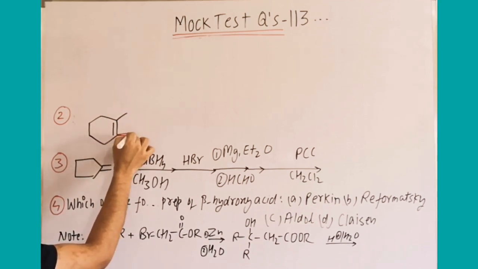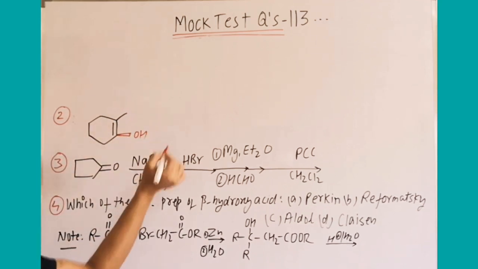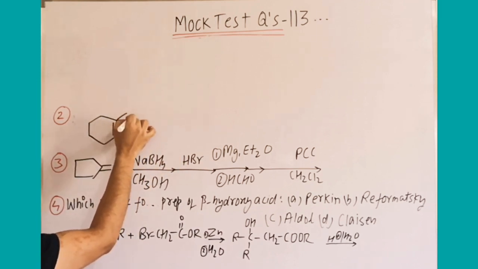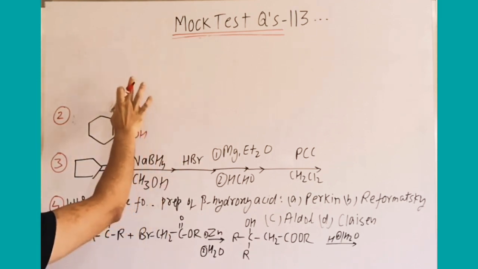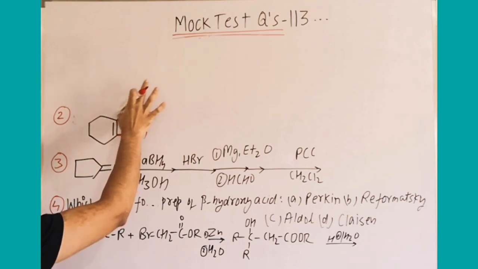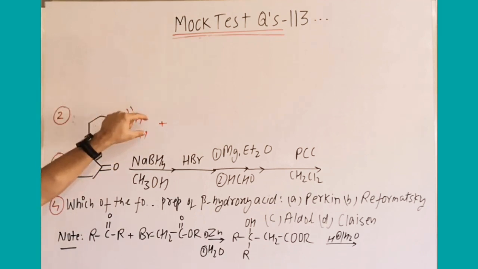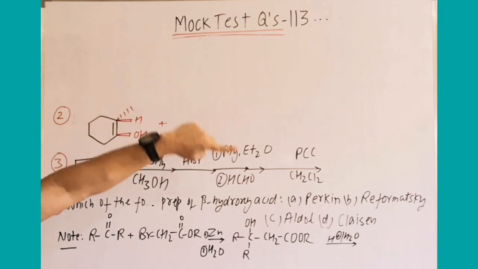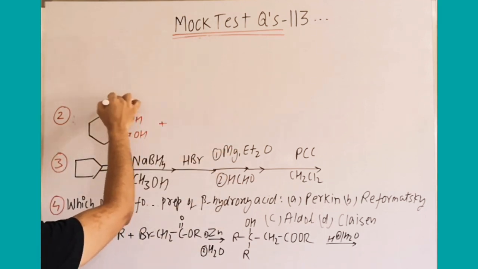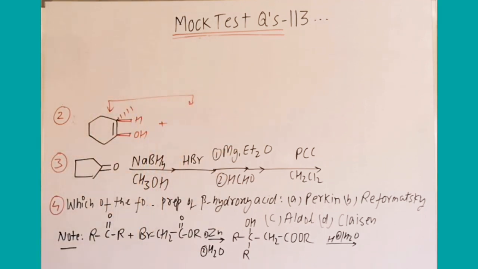Now if I write OH above the plane, we know H will also be above the plane, syn addition, and CH3 automatically becomes down the plane. Clear? Plus the other possibility, both H and OH below the plane, CH3 above the plane. So depending on that, you have to answer the question given in the NTA app. By considering it that way only you will get the answer.